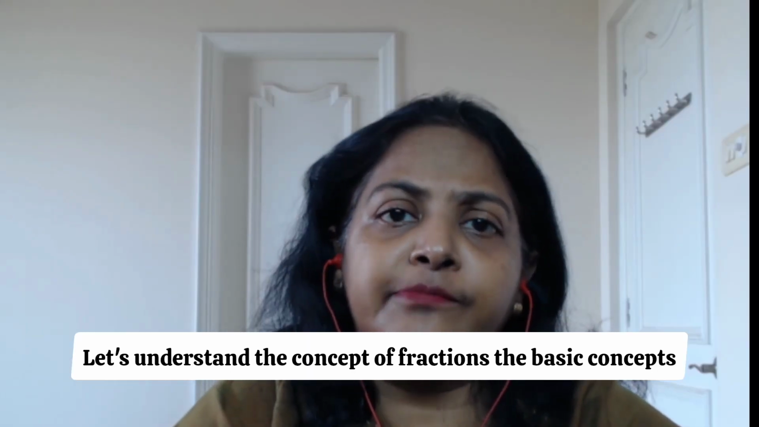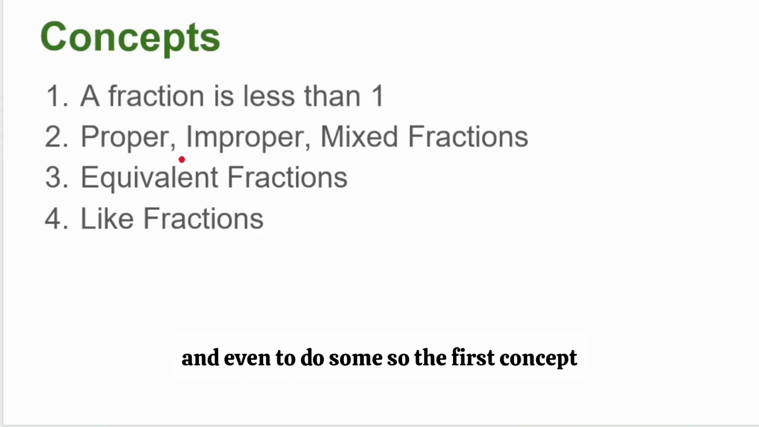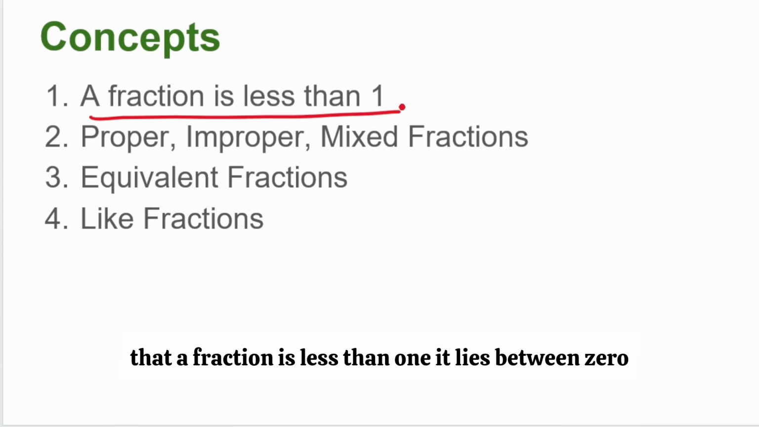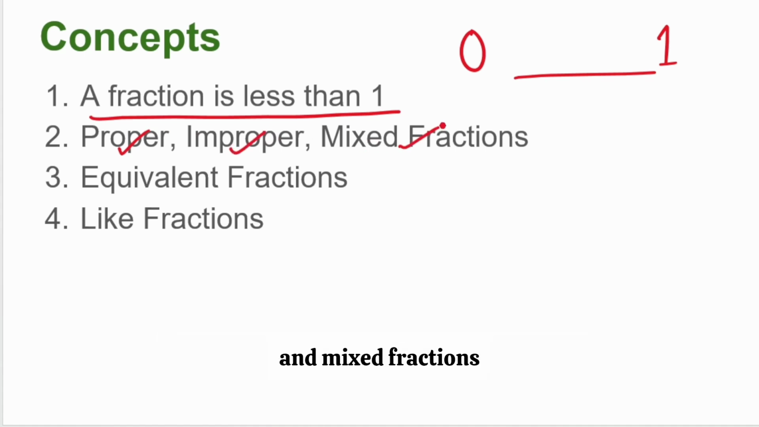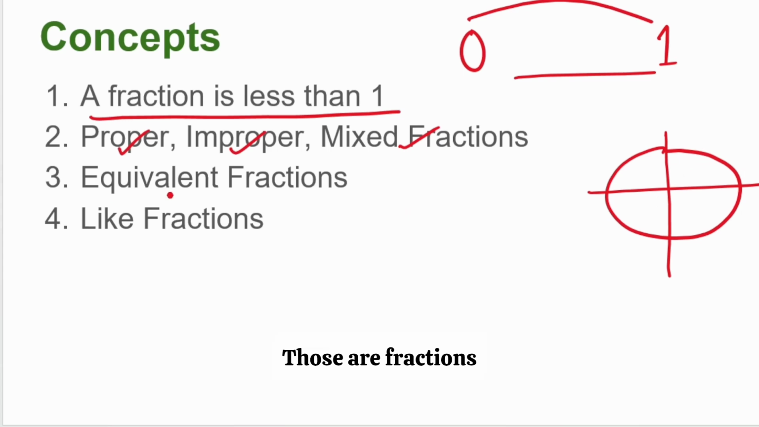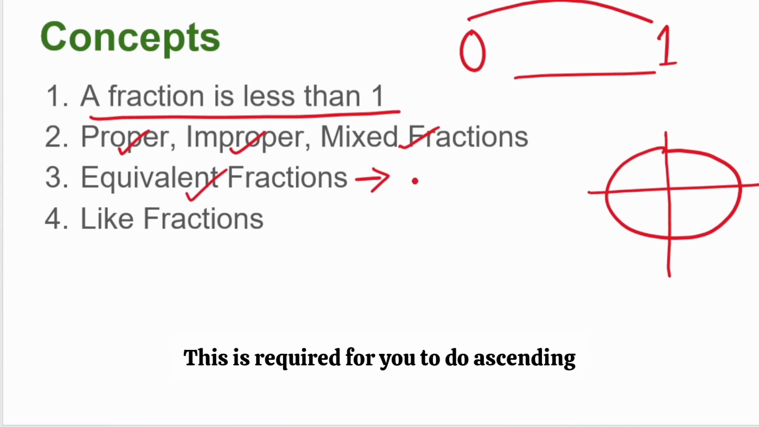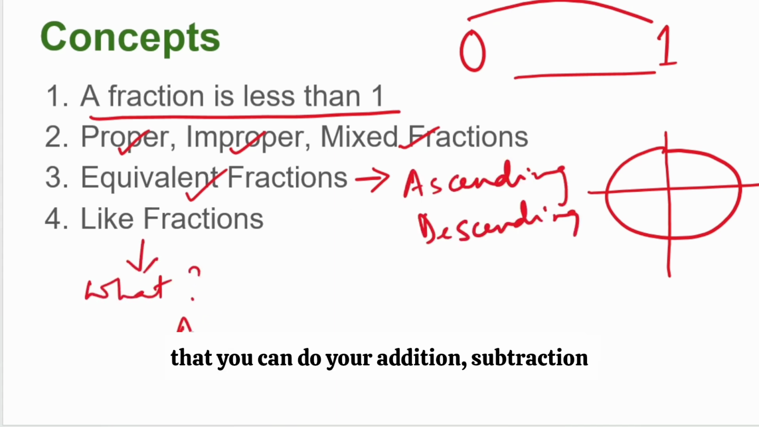So let's understand the concept of fractions, the basic concepts that you need to teach in school and even to do sums. The first concept that you must remember is that a fraction is less than 1. It lies between 0 and 1. Mathematically, we write it as proper fractions, improper fractions, and mixed fractions, and I will explain that. But the concept of a fraction is that it lies between 0 and 1. For example, if there is a rupee, then maybe half a rupee or 1/4 of a rupee. Those are fractions. Then we'll talk about the concept of equivalent fractions. This is required for you to do ascending, descending sums, and we'll talk about like fractions, so that you can do your addition and subtraction.